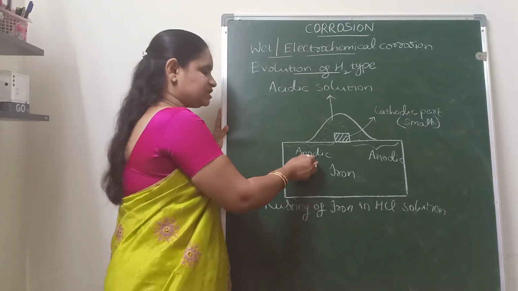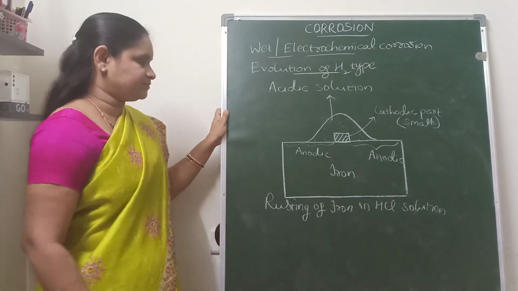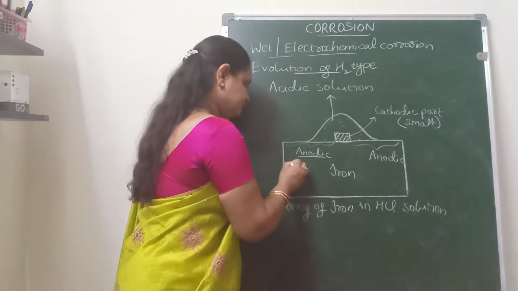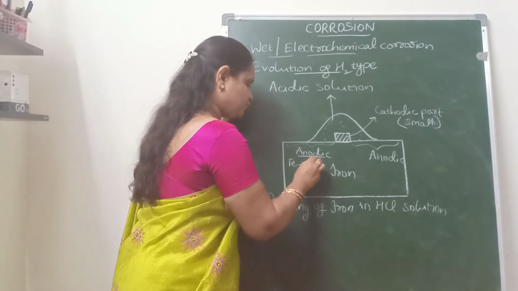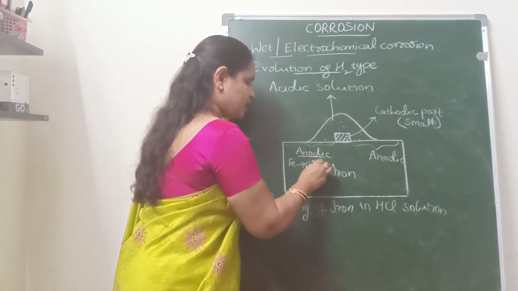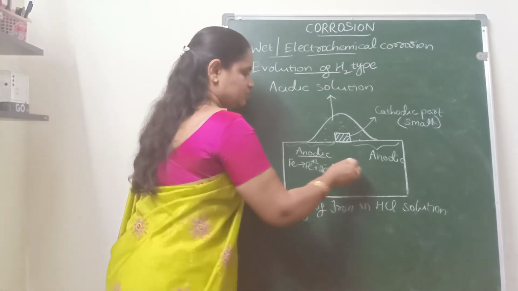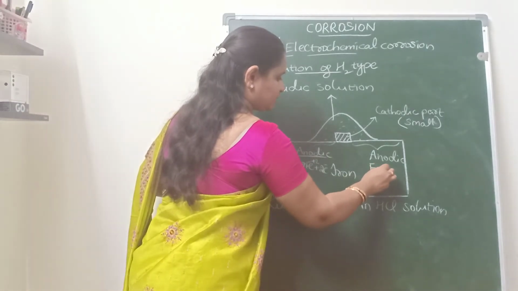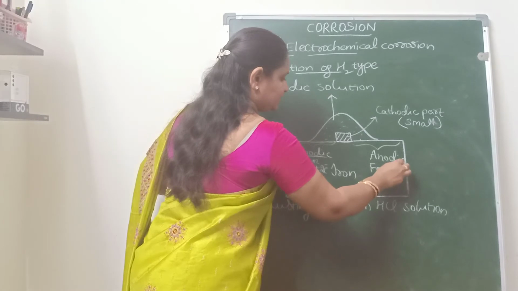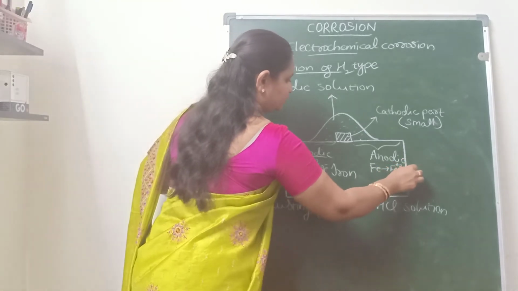At the anodic part, the iron metal will undergo oxidation to form Fe2+ and 2 electrons.